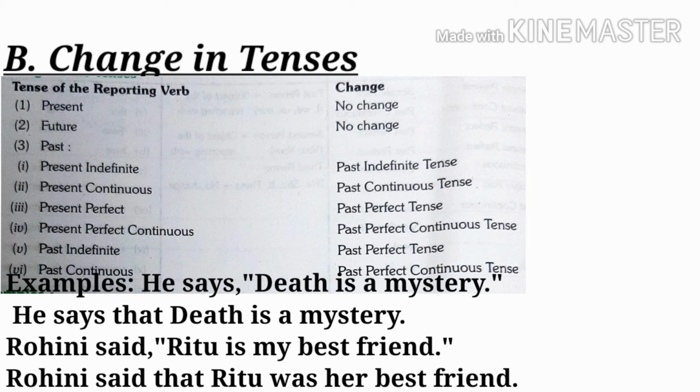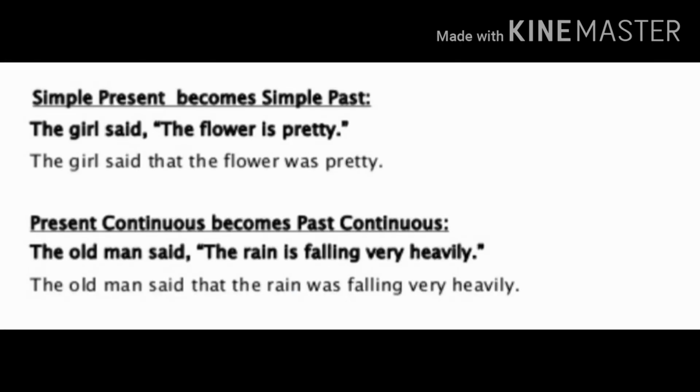Rohini said that Ritu was her best friend. In this sentence, we have changed the tense present to past, and we have also changed the pronoun. My is the first person, so it changes according to the subject, and the subject is Rohini, so according to Rohini, her. Look at some more examples to clear this concept.